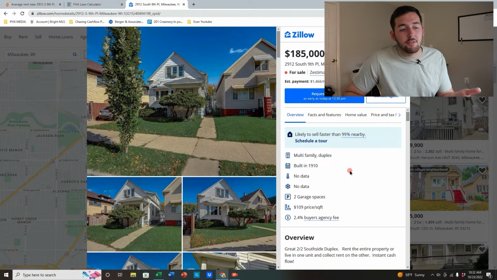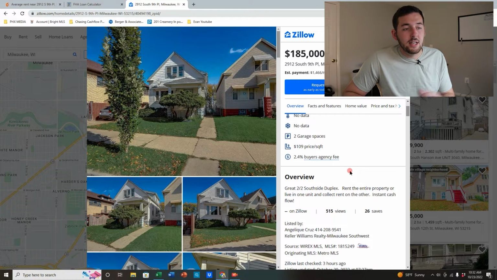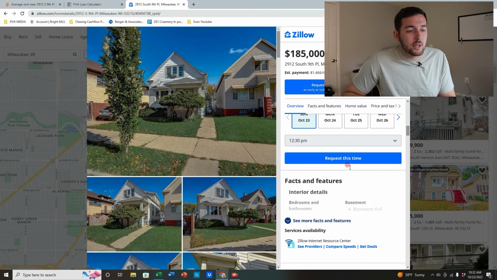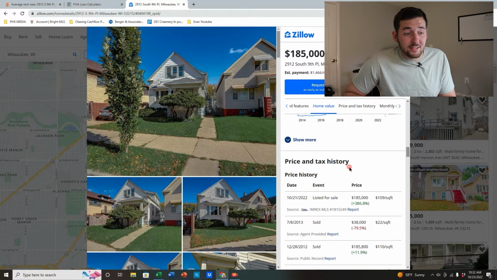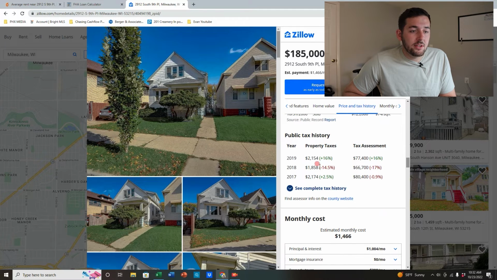Typically, I wouldn't go off of this, but for the example, I'm going to. Typically, you would go on the county's website and look up the specific property to see what the taxes actually are. But for this instance, just because we're going through it real quick, I'm going to see what it says on Zillow and use that. So as we go down, 2019 looks like it's about $2,154.